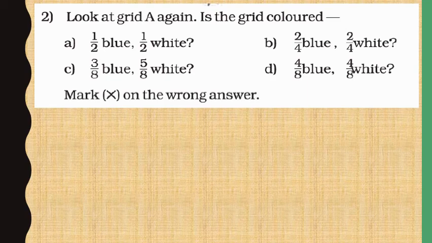Now consider option D. 4 by 8 blue and 4 by 8 white. That is also right, since out of 8, 4 are blue and 4 are white, means half are blue and half are white. Now consider option C. 3/8 are blue and 5/8 are white. That is wrong. So options A, B and D all give the fraction half. So out of all the options given above, only option C is wrong.